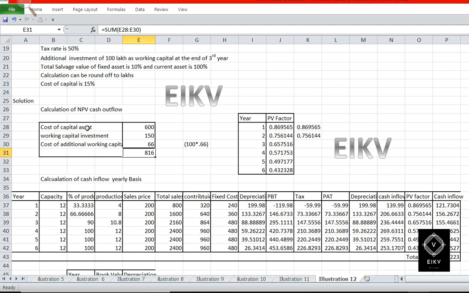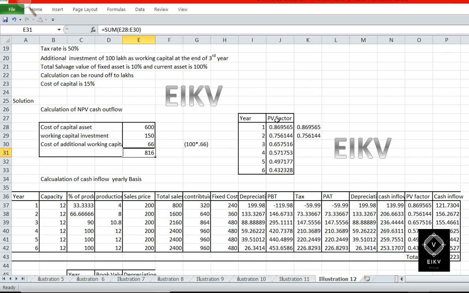Therefore, as given in the question, the cost of capital is 600 lakhs, working capital is 150 lakhs, and the cost of additional capital at the end of the third year will be 66 lakhs, which means the additional investment required is 100 lakhs at the end of the third year. So that 100 lakhs is multiplied by the PV factor of the third year which is 0.66.